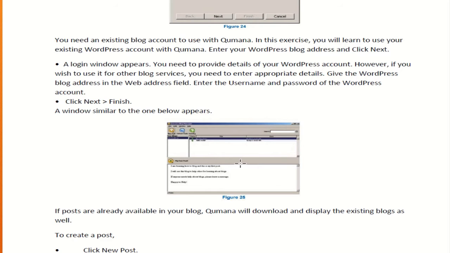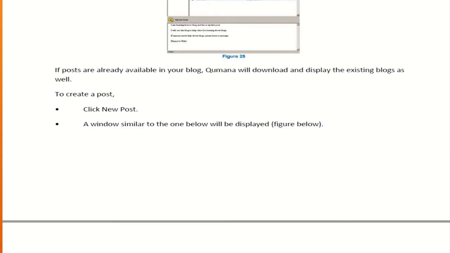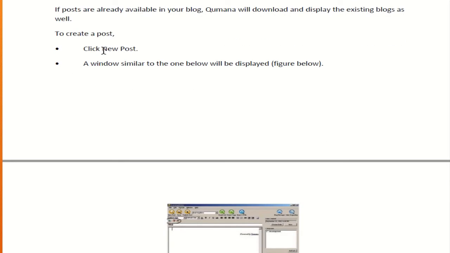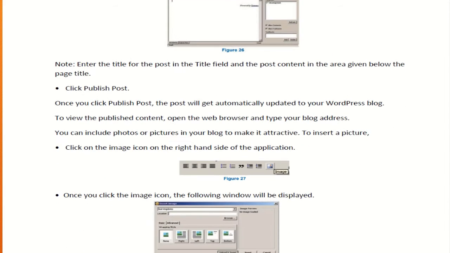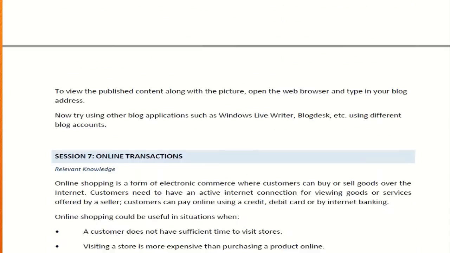Then a similar window will appear as it appeared in WordPress.com. You need to click on create post and click new post. Then you can write whatever information you want to display on the net. After that, click on publish post. When you click on publish post, the post will automatically be updated to your WordPress blog. And to view the published content, open the web browser. In that case, you will need internet connectivity, and you are ready to see whatever information you have edited shown there.